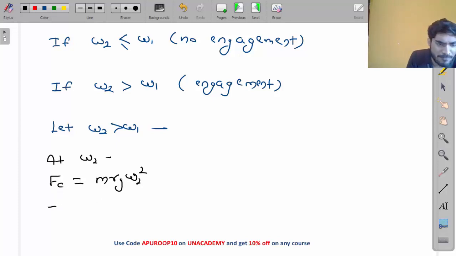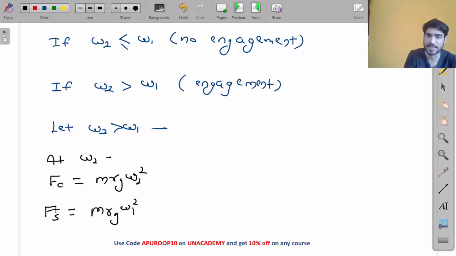What will be Fs, my friend? Will Fs be m Rg omega 2 square? No, because Fs will become maximum at omega 1. After that it will not increase. After omega 1 only Fc will increase. So Fs will be equal to m Rg omega 1 square.